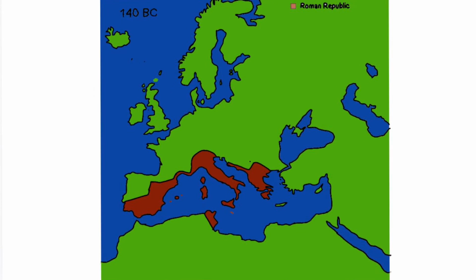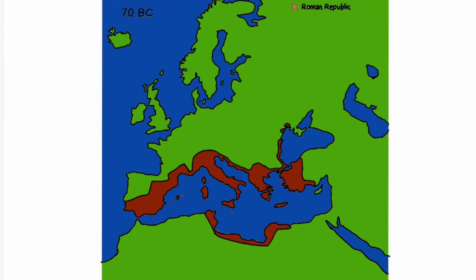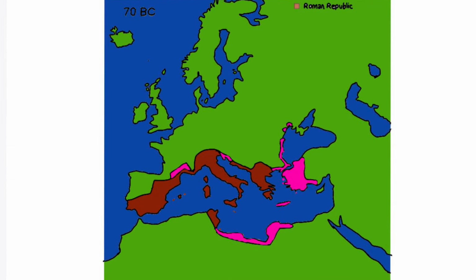By 140 BC, the Roman Republic started to look a lot more like an empire. A few years after the Third Punic War, Rome had taken the land of Tunisia, then Carthage, and then also took all of Greece and a few surrounding lands. By 70 BC, right before the rise of Caesar, the Roman Republic expanded even further. There was a lot more expansion on the coast of North Africa. A strip of land on the Black Sea was conquered, and even parts of modern-day Turkey were taken. There were also minor land expansions in Gaul, modern-day France, and a very small land right next to Italy.